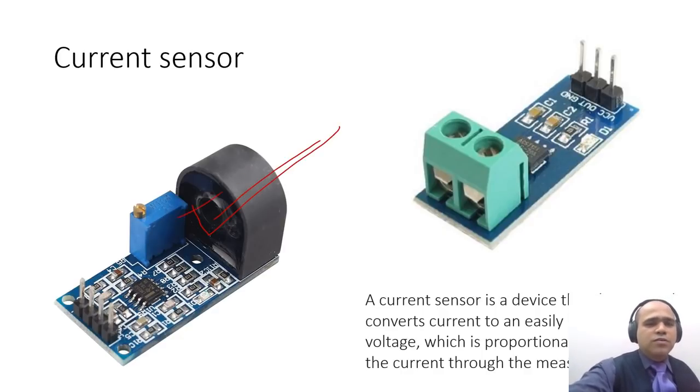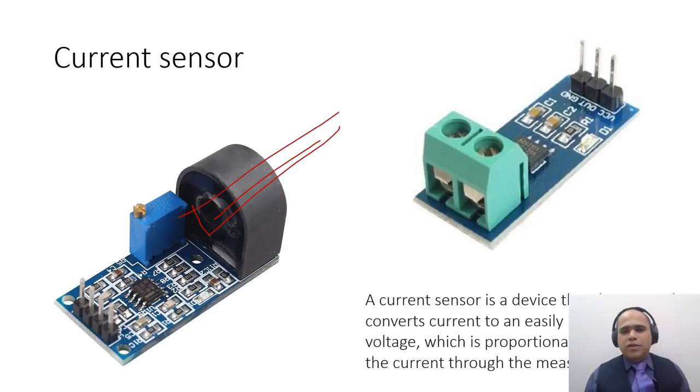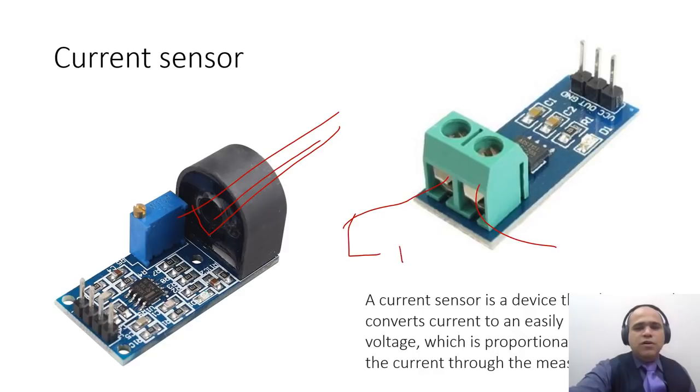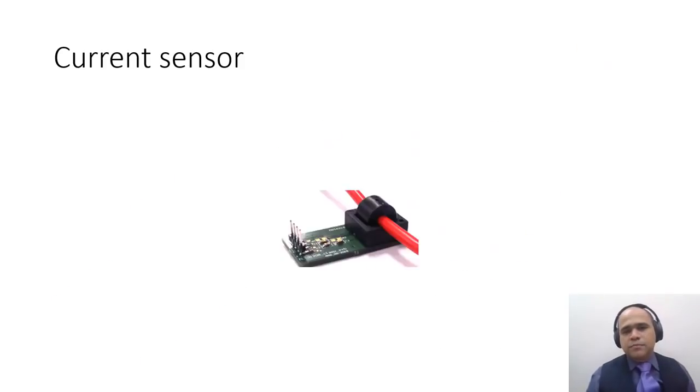You put a wire through it and it can measure the current flowing through it, or it could be a sensor like this where you put it across a load and it can measure the current flowing through that load. So this is how typically a current sensor is mounted, and this wire carries more than 10 amperes.